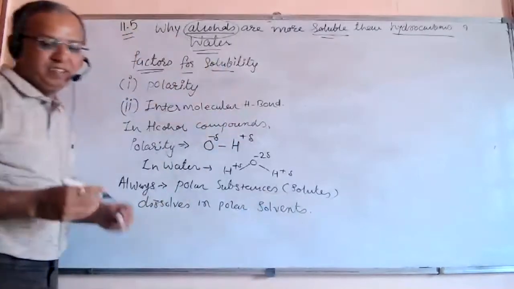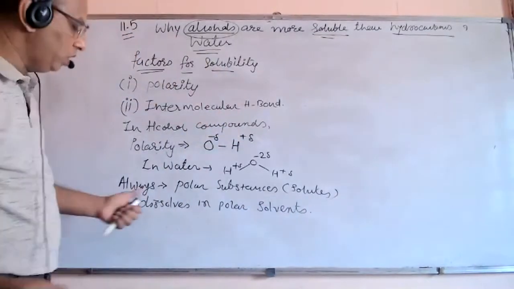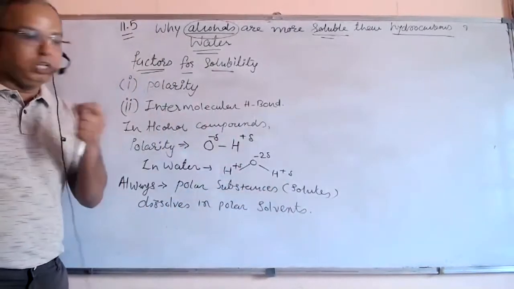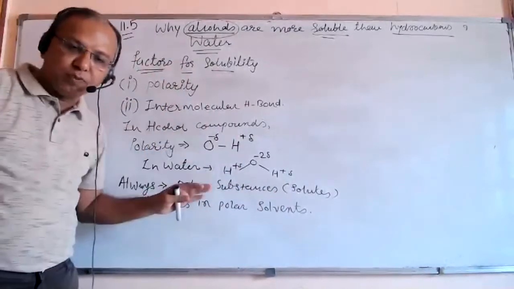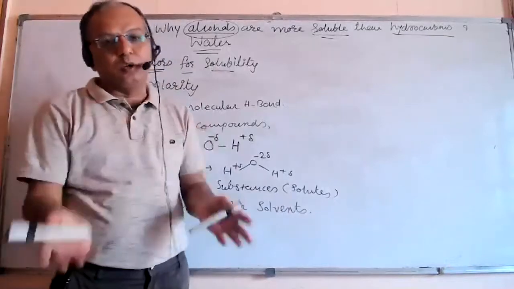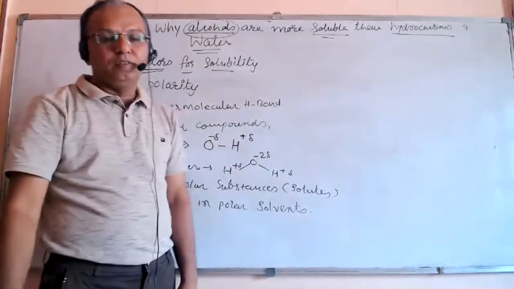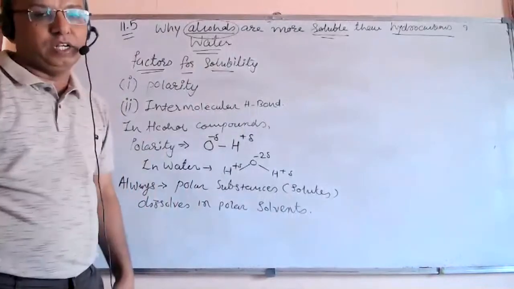This is a very basic rule. Here alcohol is polar, water is polar, water is the solvent, alcohol is the solute. So alcohol can easily dissolve in, or is soluble in, water.